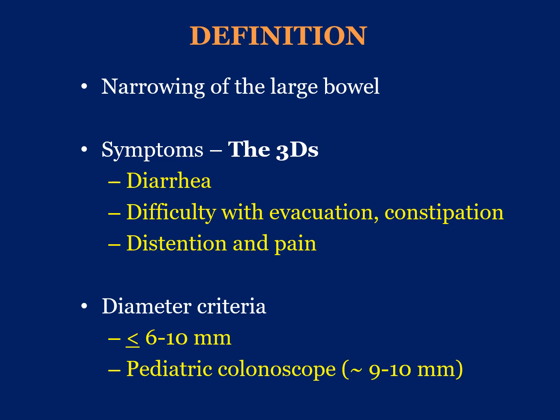First, let's define a colorectal stricture as a narrowing of the large bowel. These symptoms can be summarized by the 3Ds: diarrhea, difficulty with evacuation and constipation, distension and abdominal pain with bloating. If one surveys the literature in terms of diameter criteria, anything less than 6 to 10 millimeter is considered stricture. In my own practice, any symptomatic patient who has a stricture that I cannot traverse with a pediatric colonoscope is considered stricture.